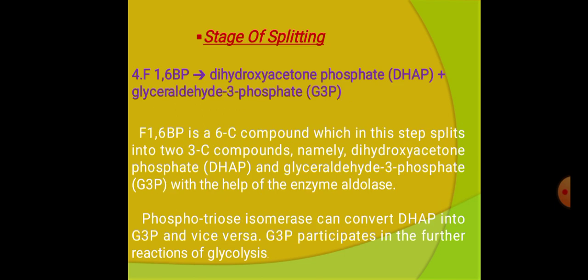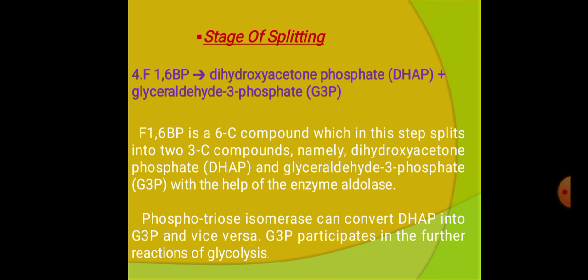The next reaction is the fourth reaction. The first 3 reactions come under the stage of phosphorylation. Then here is the stage of splitting. That means the 6 carbon compound is split into 3 carbon compounds: glyceraldehyde 3-phosphate, an aldehyde compound, and dihydroxyacetone phosphate, a ketone compound. Here the 6 carbon molecule is split, so this phase is called the splitting phase.